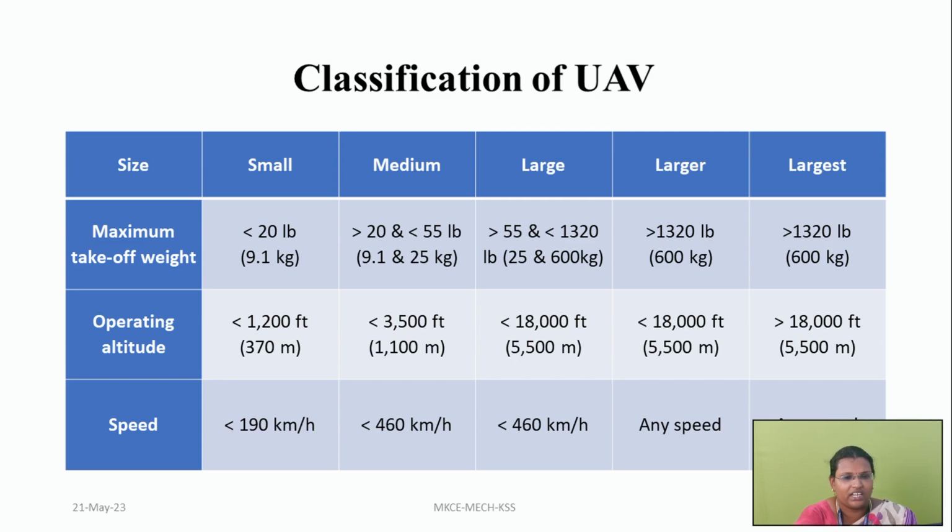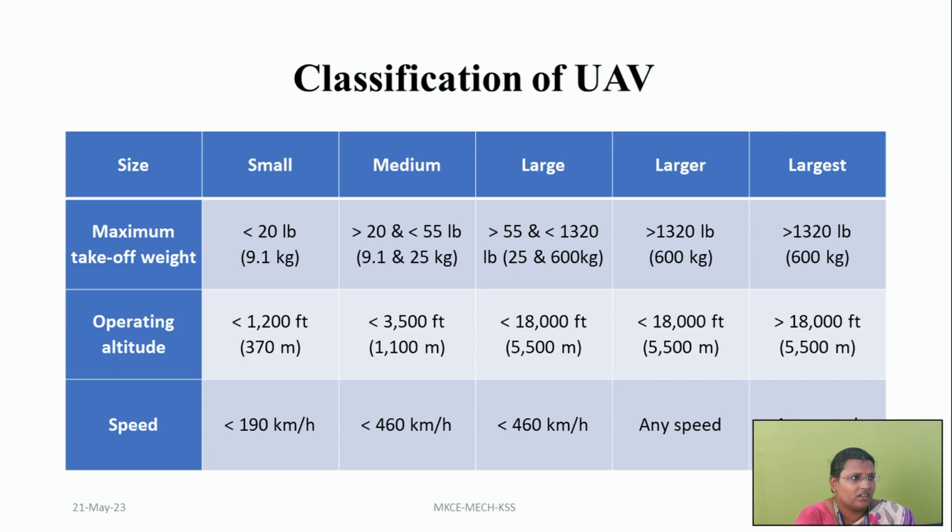So this is about the classification of unmanned aerial vehicles. We can classify unmanned aerial vehicles depending on the maximum takeoff weight, the operating altitude, and the speed. We can classify the UAV as small, medium, large, larger, and largest.